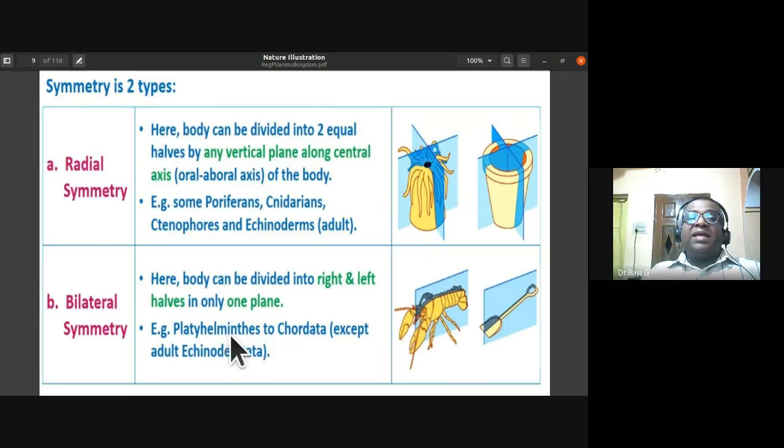Example, Platyhelminthes, flatworms, to Chordata. So all of them have this bilateral symmetry except adult Echinodermata. Larval Echinodermata has the bilateral symmetry. Adult Echinodermata have this radial symmetry. So all these organisms, they exhibit bilateral symmetry from Platyhelminthes to Chordata.